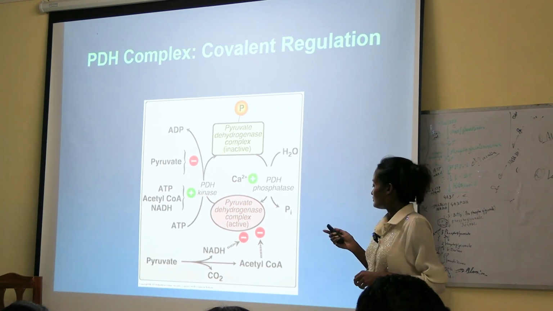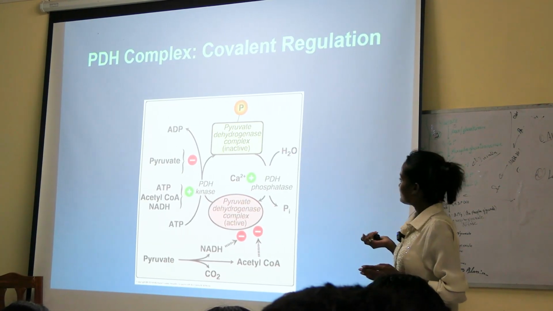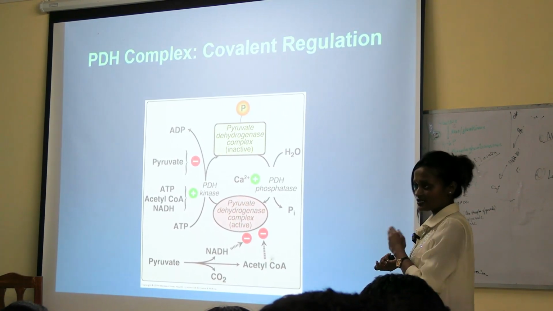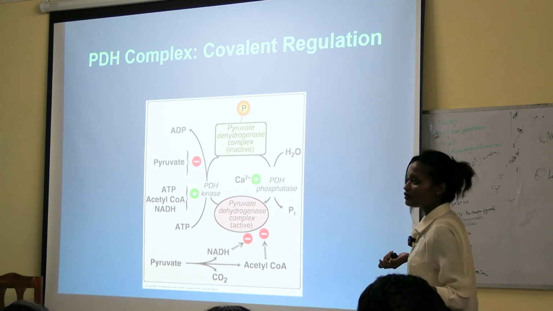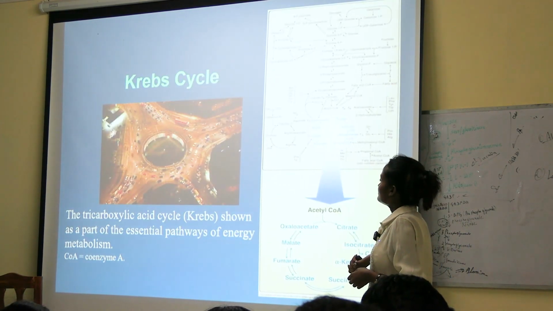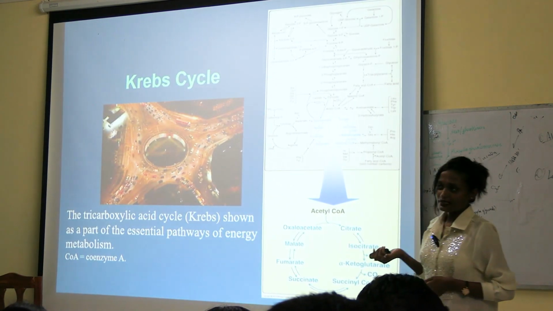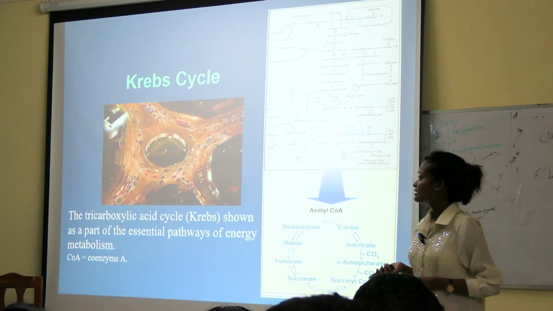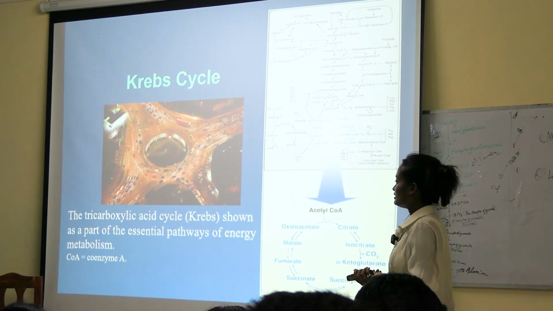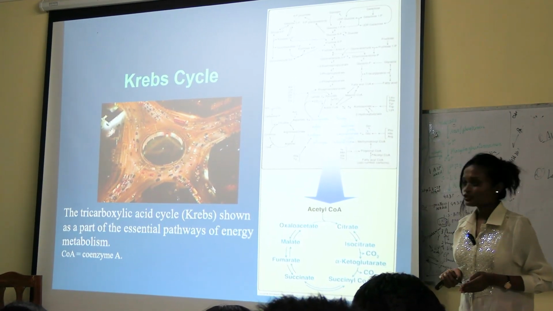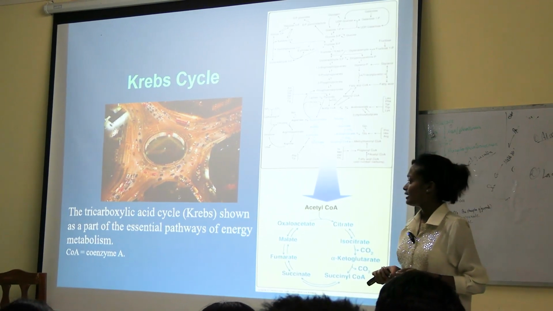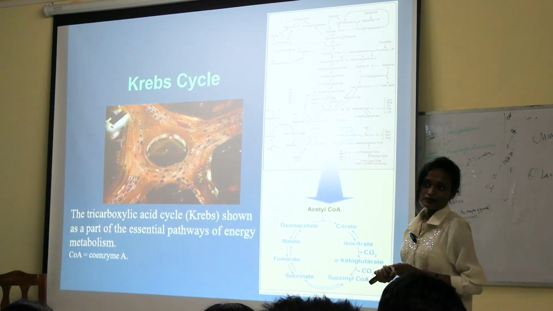The PDHC complex. Then it goes into the Krebs cycle, reacts with oxaloacetate. So the TCA cycle, Krebs cycle or tricarboxylic acid cycle is shown as a part of the essential pathways of energy metabolism.